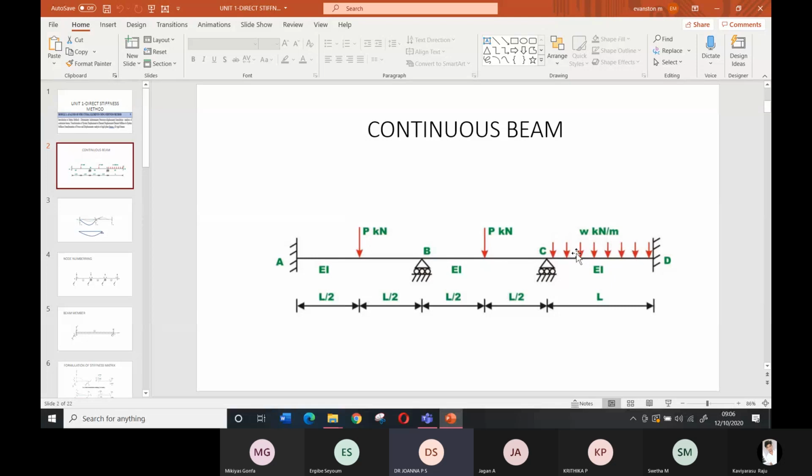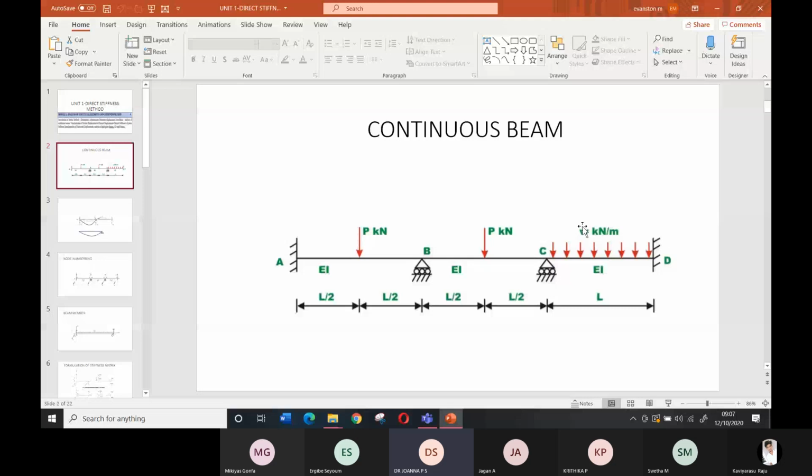For example, the load coming from the slab on the roof is represented by a uniformly distributed load. That means per meter run, W kilonewton of load is coming.